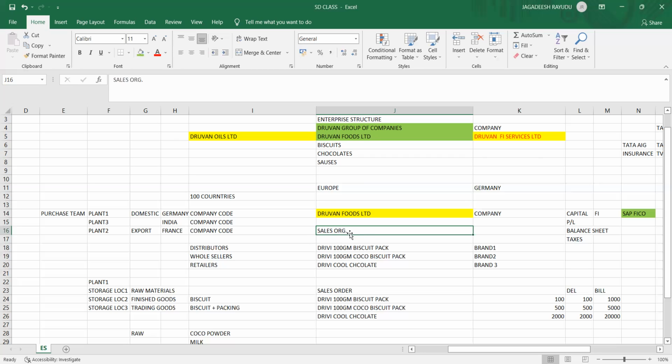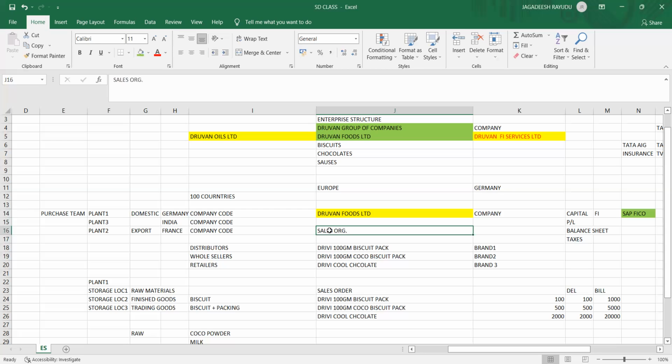Let's take an example of why we call it a legal entity. Assume that Ram has taken the stock, he received the bill and the delivery also. Assume that he is not paying the money to Dhruvan Foods. Then the company needs to go to court, right? At that time, how did you sell?